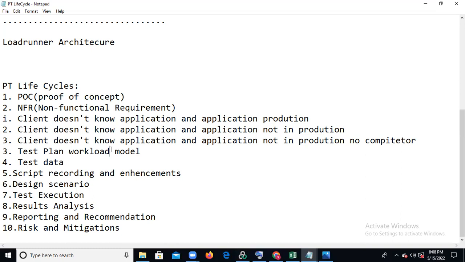Body we need, wheel we need, steering, and all these things we need, right? Those will be requirements. Similarly, from a performance testing point of view, we also need some non-functional requirements. We can call it a non-functional requirement. What is the CBT? CBT is nothing but critical business transaction.